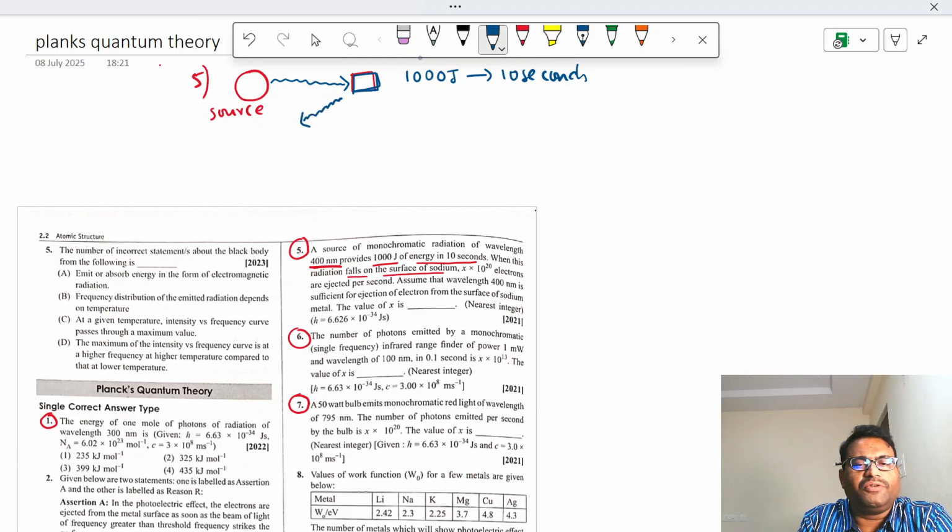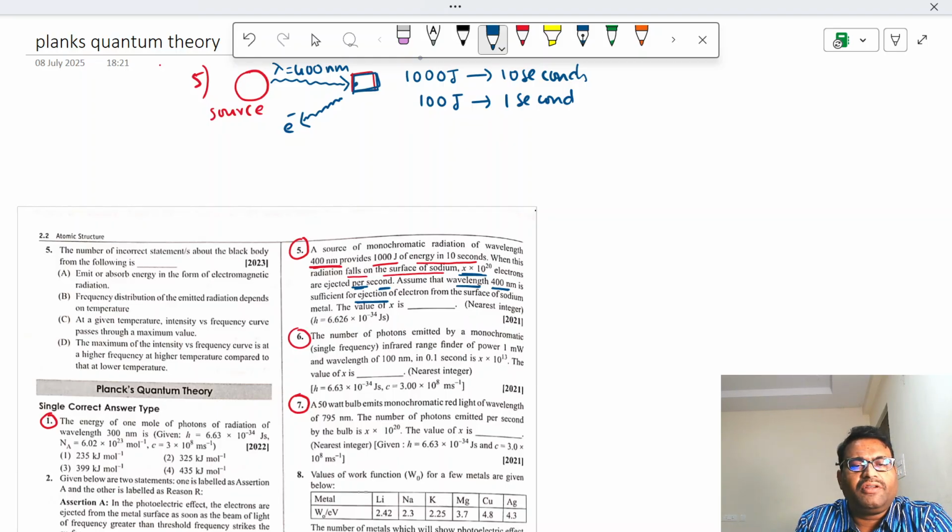What happens? Electrons will come out. So how many electrons? See, x into 10 power 20 electrons are ejected per second. We want per second. Here the question is given per 10 seconds. 1000 joules per 10 seconds. Then how many joules per 1 second? 100 joules per 1 second. So energy per second falling on the sodium is 100 joules. Assume that the wavelength 400 nanometers is sufficient for the electron to come out from the sodium.